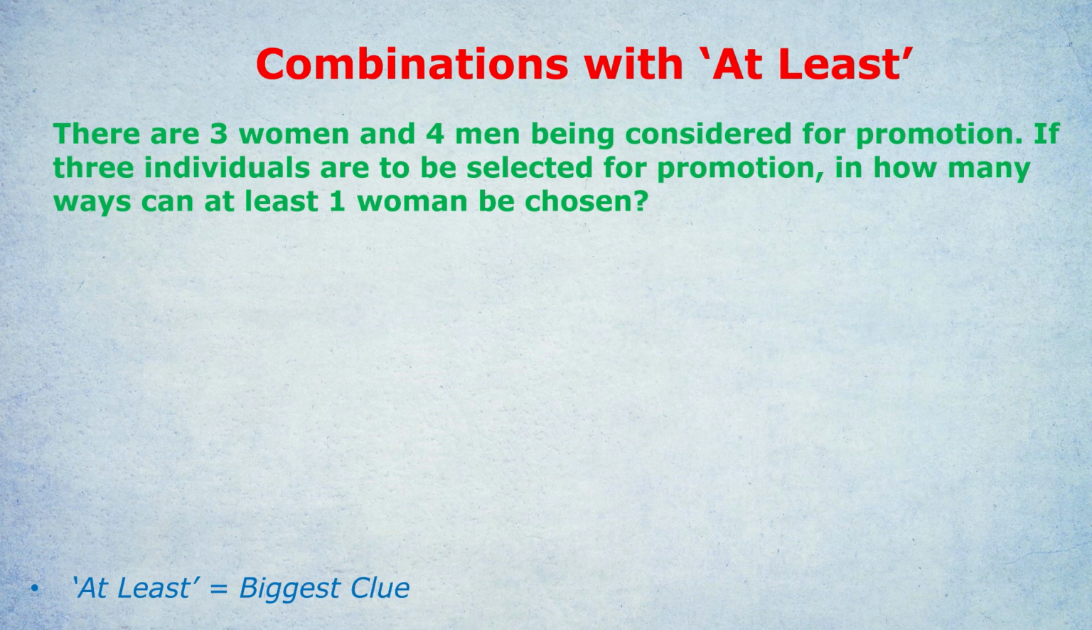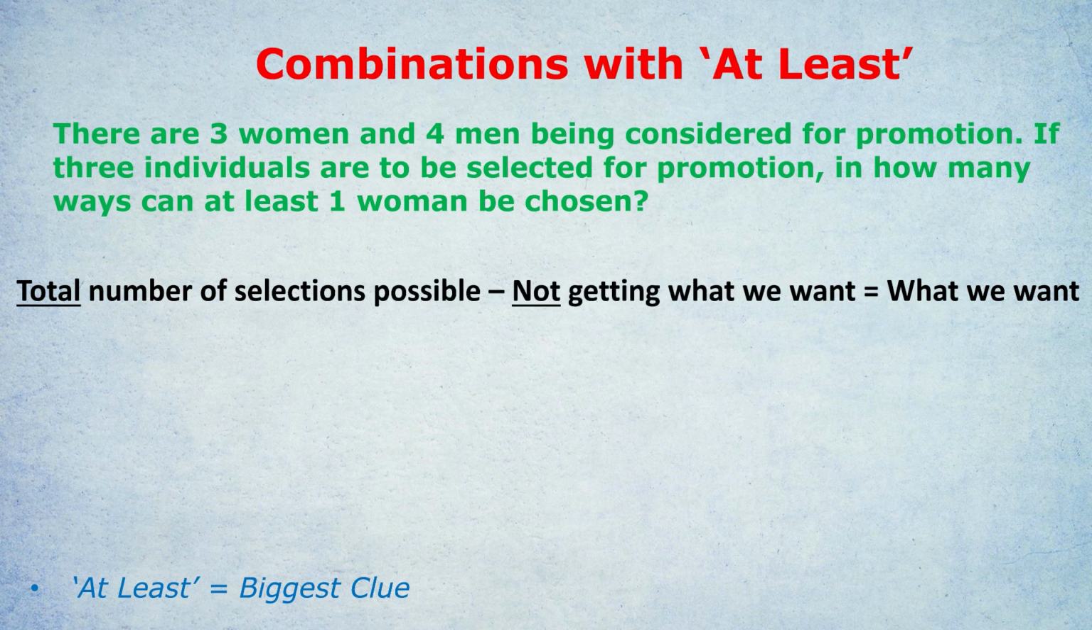But the decision that we're going to make is the decision to say that no, it will be easier to work out the opposite of what they want. How does that work? Well, it's basically this principle being applied. We're going to find the total number of selections possible with no conditions. Just what's the total number of ways we could select 3 people to be promoted. Forgetting men, forgetting women, just what's the total. Then we're going to take away all the different ways where we fail to get what we want, where we don't get what we want.